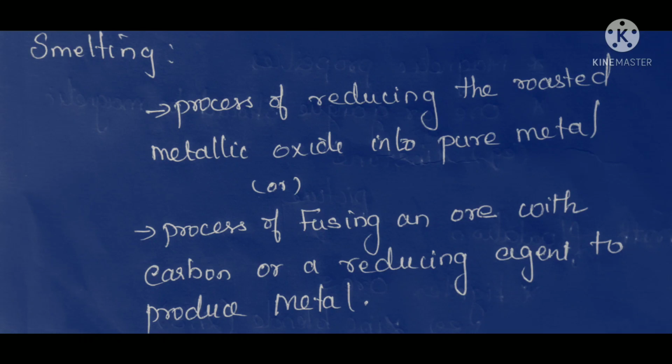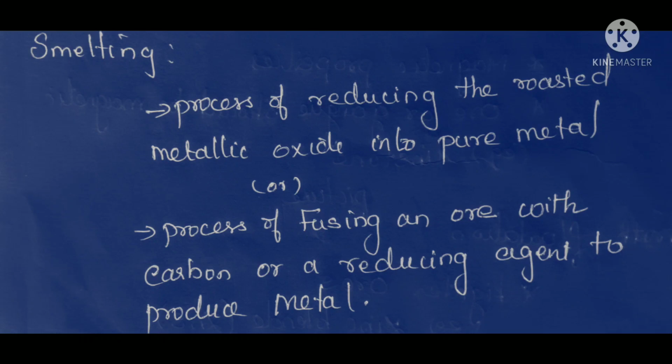So the last step, they apply a high temperature and reduce the metallic oxide. The metal combined with oxygen, called metallic oxide, is reduced. It is converted into a free metal, the pure metal, in molten condition. Molten condition means it melts, isn't it?